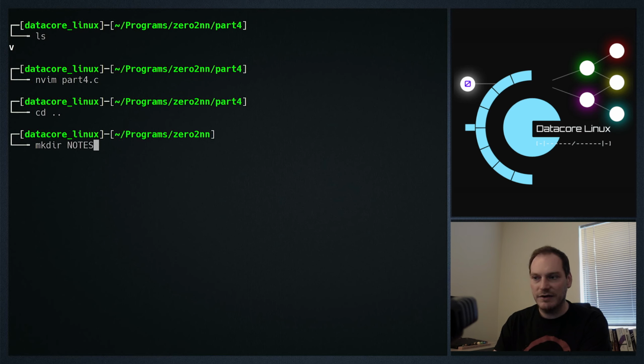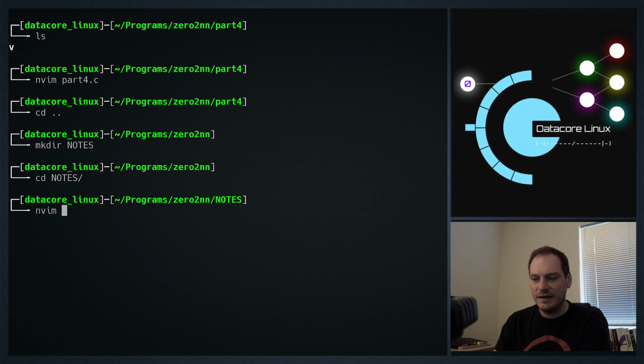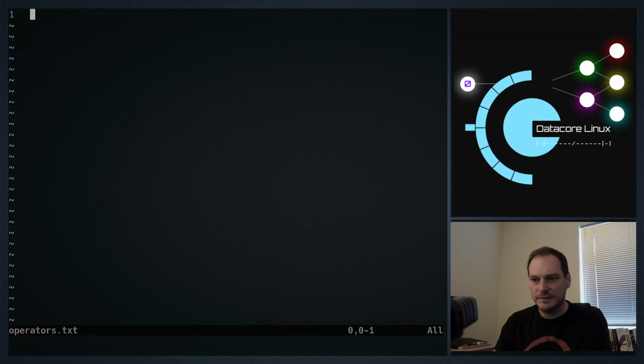We're going to make a directory called notes. And we're going to go into that directory, and we're going to make a file called operators.txt, and we're going to put in the operators that we've already learnt. So we've learnt assignment operators, and we've got an equals. We've learnt that that's the assignment operator. So when we declare a variable, we can assign a value to it, and we do that with the assignment operator. So we'll call that assign.